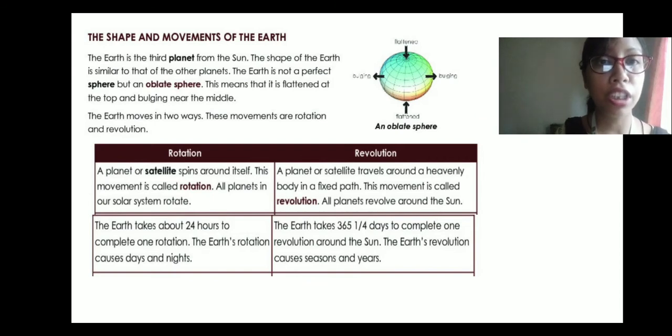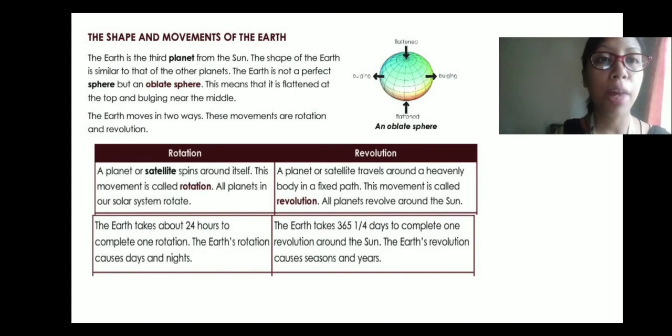The Earth's rotation causes days and nights. So in 24 hours, what is the difference we get? From morning till evening we have the daytime, and as soon as the evening arrives we have the night time, right? So in 24 hours the difference is the days and nights. Therefore, this 24 hours of rotation causes days and nights.